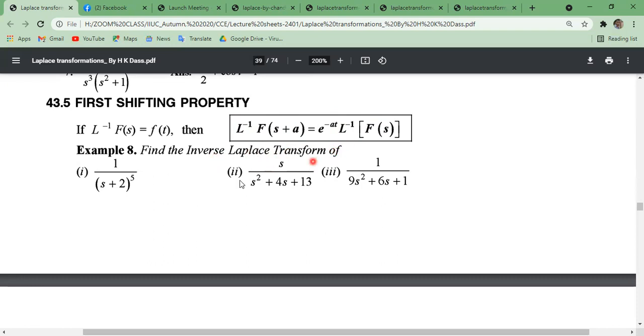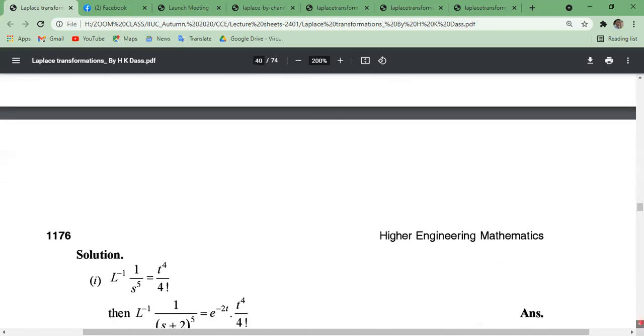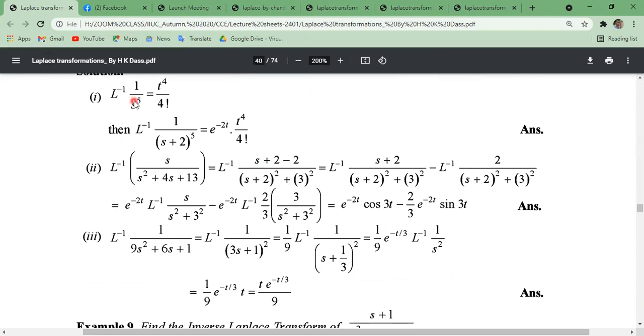Now find the inverse Laplace transformation of these. Using this property, we can find the inverse Laplace transformation of these three functions. Now first one, inverse Laplace transformation of 1 by s to the power 5. What will it be? t to the power 4 divided by 4 factorial. You must know the formula for the Laplace transformation of t to the power n, which gives t to the power n minus 1 divided by gamma n. Using this, the inverse Laplace transformation of 1 by s to the power 5 equals t to the power 4 by 4 factorial.